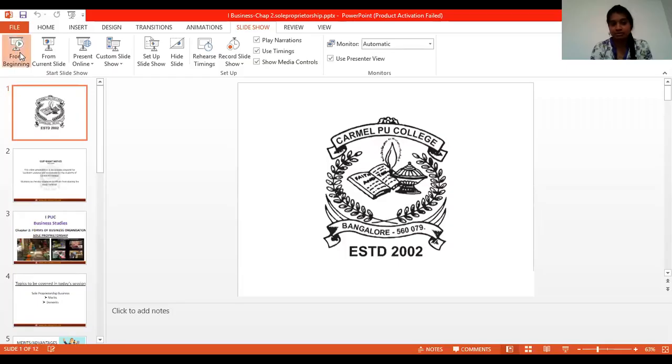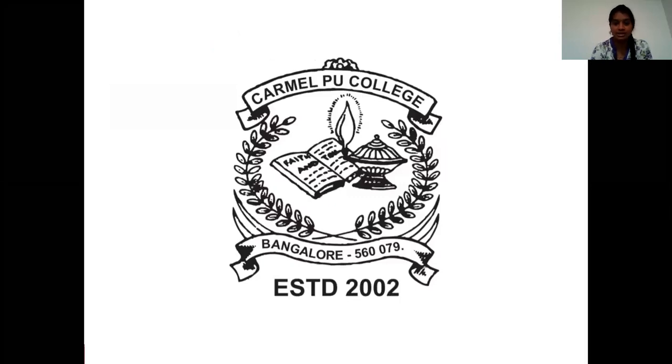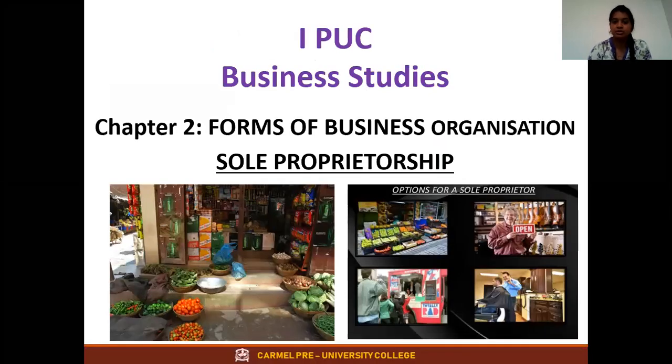Today, as I already told you, the meaning and features are already taught, and we are going to do the merits and demerits. In the second chapter, we are going to study the forms of business organization. Which are those 5 forms? Sole proprietorship, partnership, joint Hindu undivided family, cooperative society, and joint stock company. Of these 5 forms, the first type of business we have studied is sole proprietorship. Students, what do you mean by sole proprietorship?